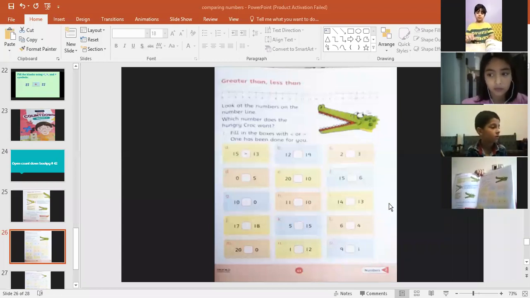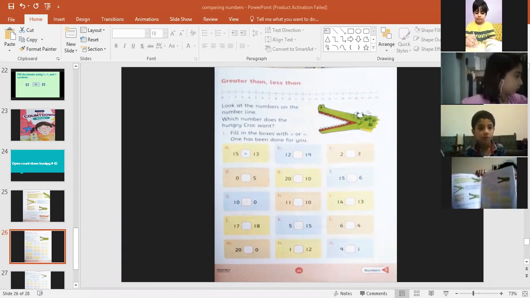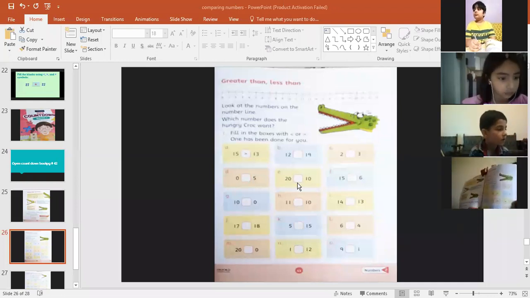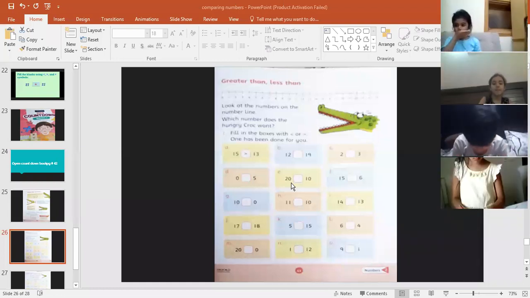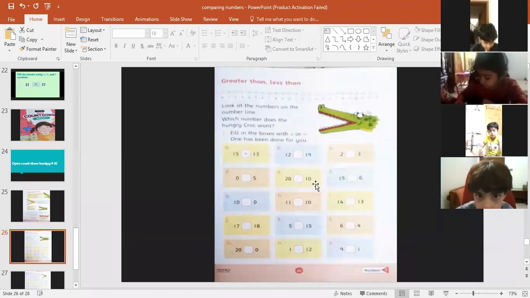Well done. Now it's E. We will only solve E and then the remaining you will solve as homework. 20 and 10. Let me ask, who will give me the last answer? Okay, Zayan, you are going to give me the last answer, 20 and 10.